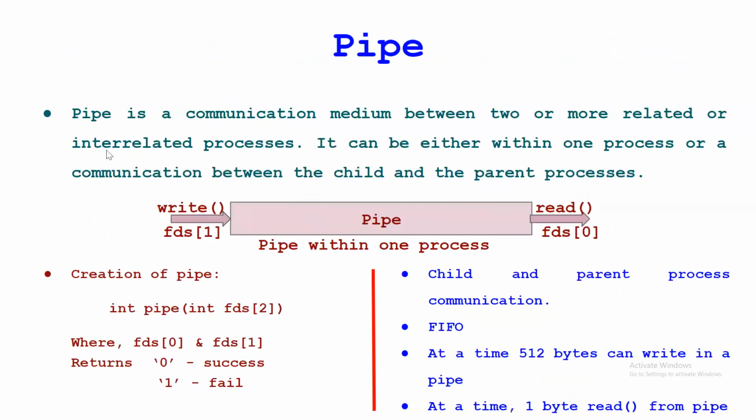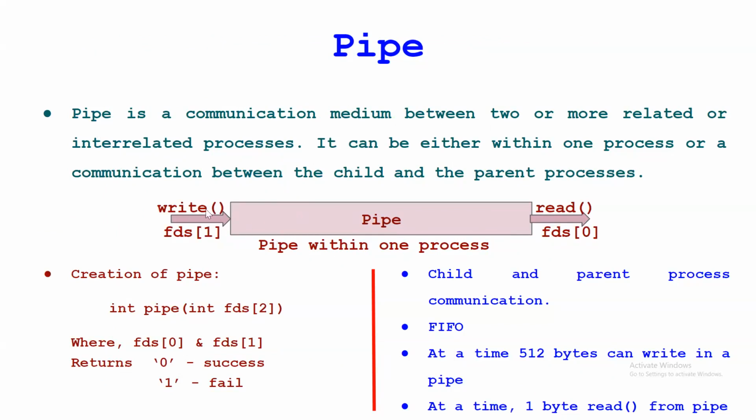Pipe. A pipe is a communication medium. As I said, this is simply a medium for related or interrelated processes. So it is a communication medium between two or more related or interrelated processes. It can be either within a single process, or communication between a child and parent process. So this is the diagram for this.